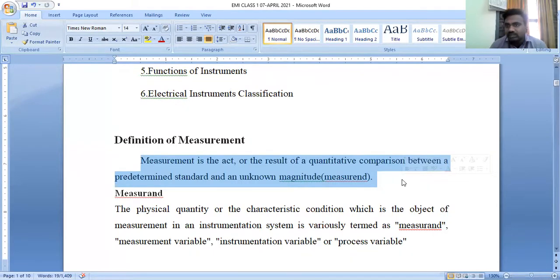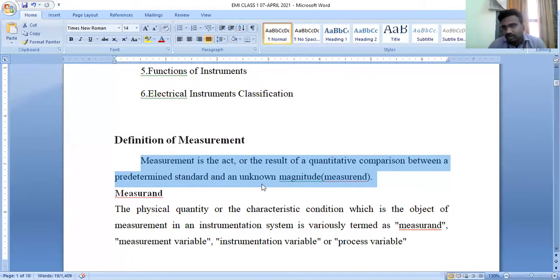Particularly in electrical measurements and instrumentation, what physical quantities are we measuring, whether with analog meters or digital meters? We are measuring electrical physical quantities like current, voltage and power. So in the definition, it's a comparison between a predefined standard value and an unknown magnitude, which is the measurand. So what is meant by measurement here?